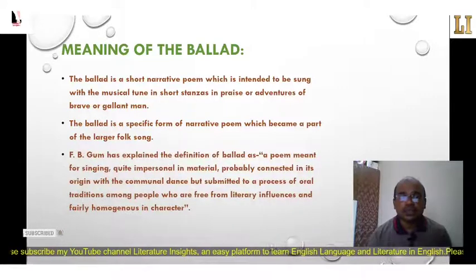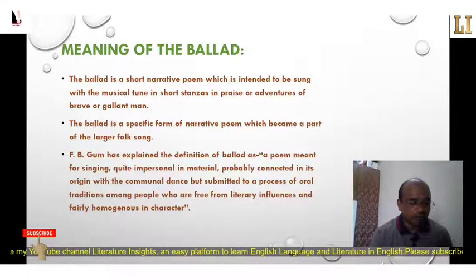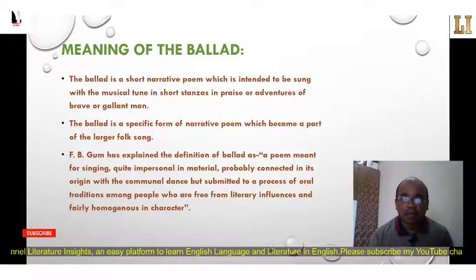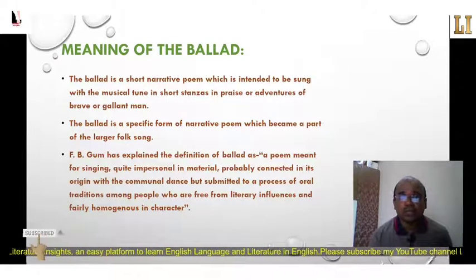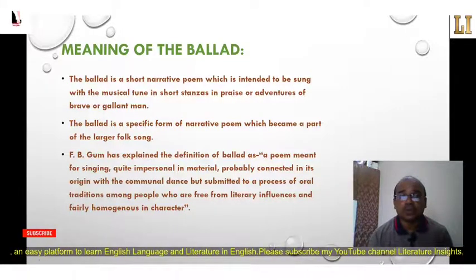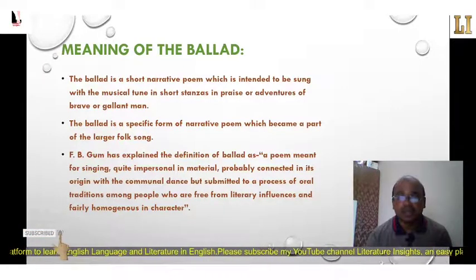Now here is a definition by F.B. Gummere, who has explained the ballad as a poem meant for singing, quite impersonal in material, probably connected in its origin with the communal dance, but submitted to a process of oral tradition among people who are free from literary influences and fairly homogeneous in character.